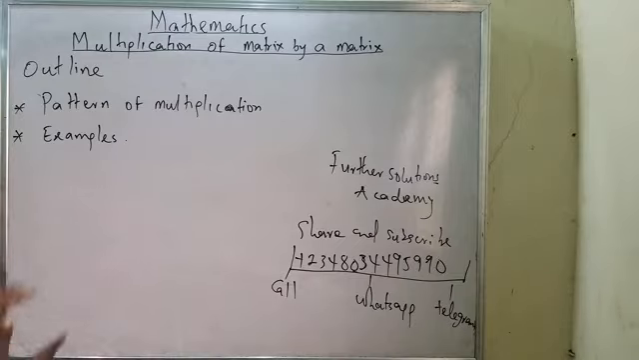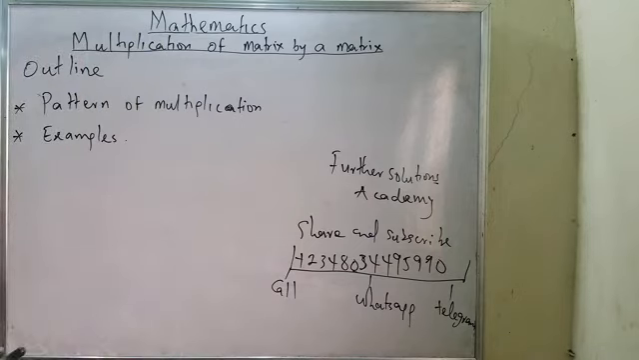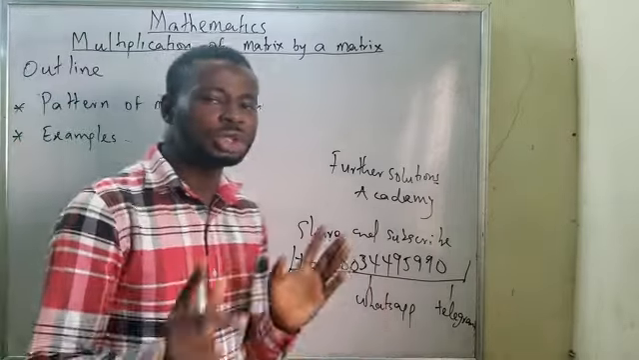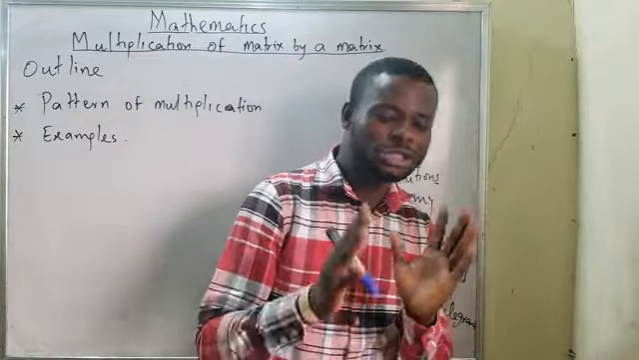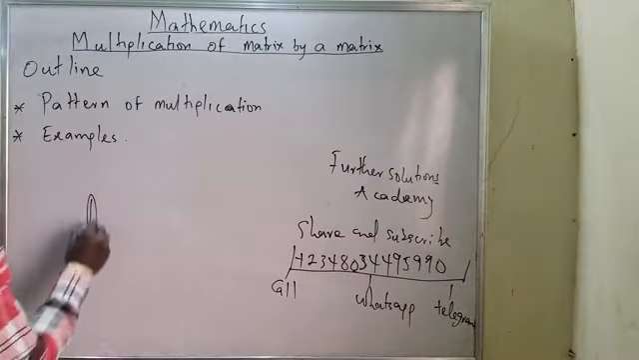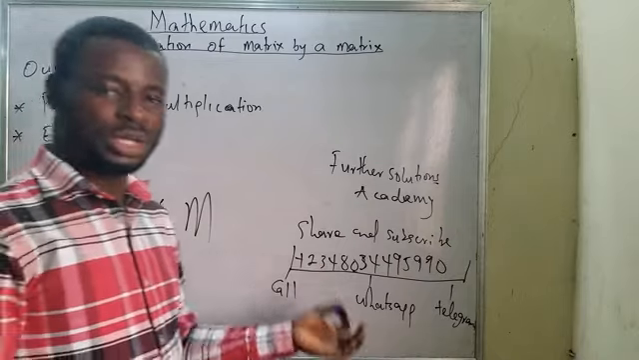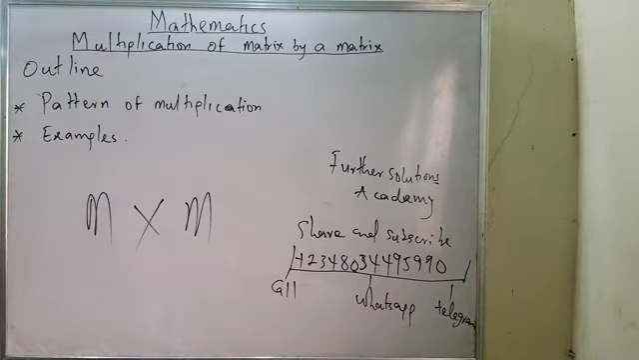On this video, I have two outlines. The first one is the pattern of multiplication, and the second one is examples, which is operation. We are doing examples on multiplication of a matrix by a matrix. Now I've told you that this time around we are not multiplying a scalar with a matrix. We are multiplying a matrix by another matrix. That is what we are doing here. That is why I have to show you the pattern. Please take note of this information very well.